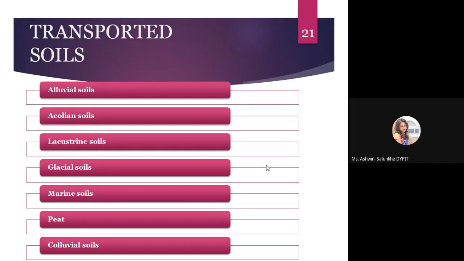Then peat means a fibrous aggregate or fine fragments of decayed vegetable matter. It is found in very humid parts where decayed vegetation accumulates. And lastly, colluvial soils: soil transported and deposited by gravity is termed colluvial soil. Under this category, landslides and earthquakes might be involved, right? Because it is transported by gravity.